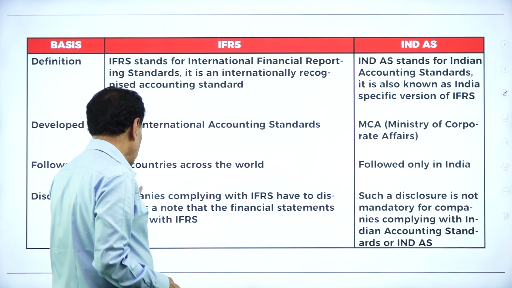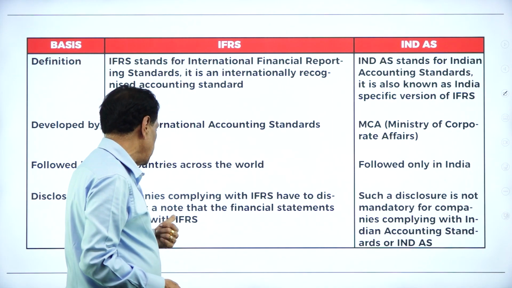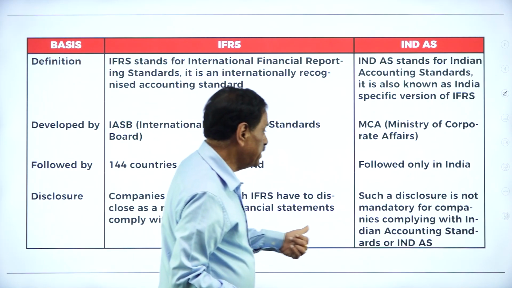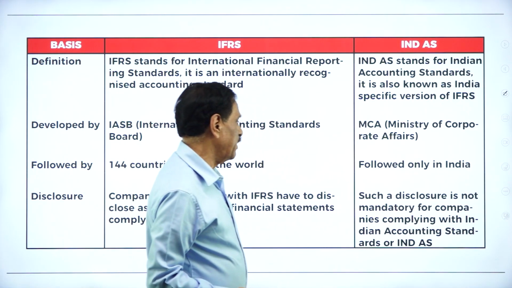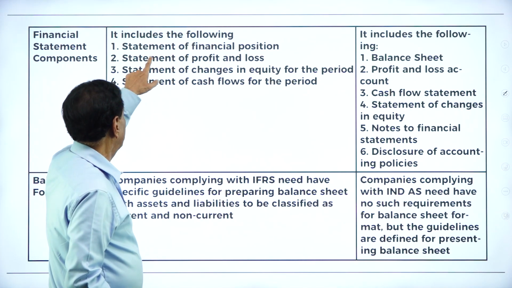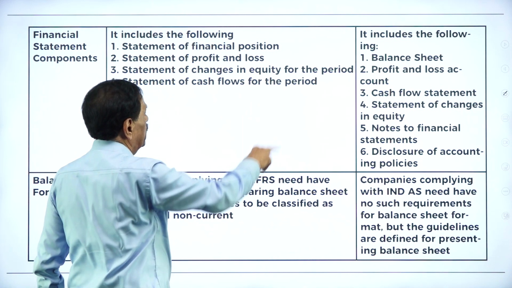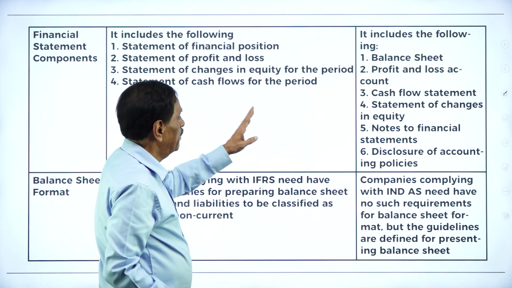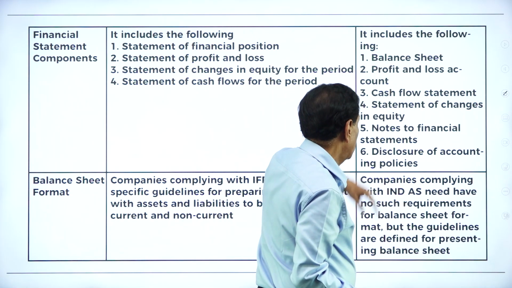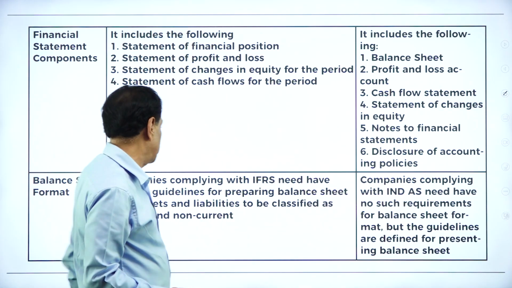Disclosure: companies complying with IFRS have to disclose it as a note to the financial statements, whereas such a disclosure is not mandatory for companies under Ind AS. The financial statements include the statement of financial position, statement of profit and loss, statement of changes in equity, and statement of cash flows. Here you have to prepare the profit and loss account and balance sheet, cash inflow, cash outflow, disclosure of accounts, and disclosure of policies.